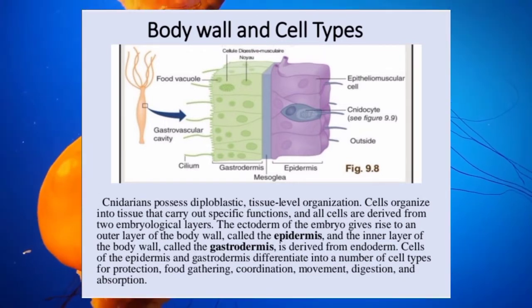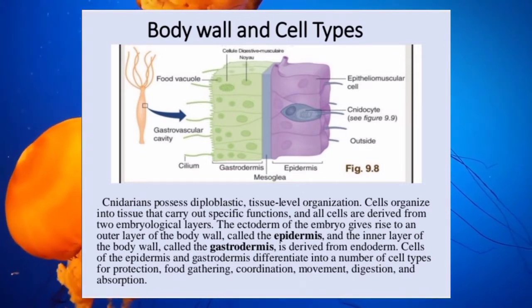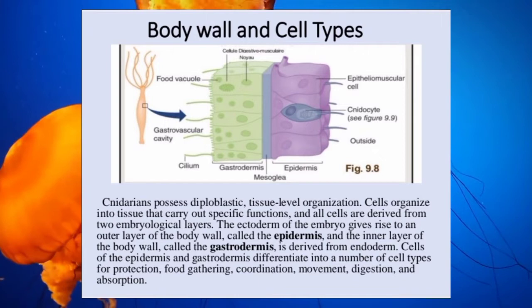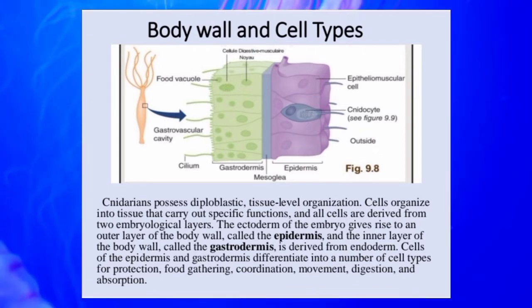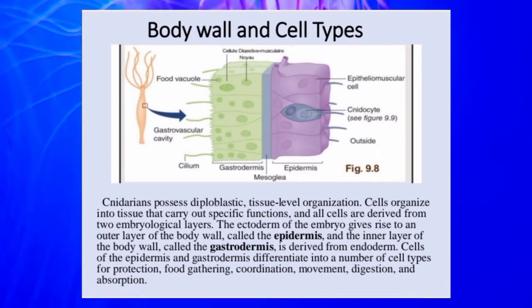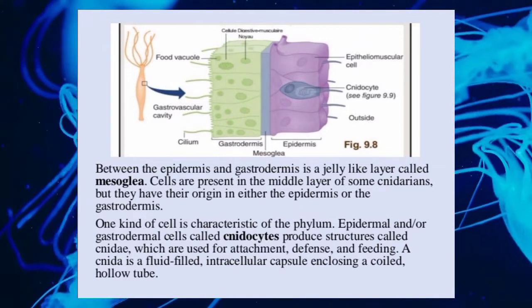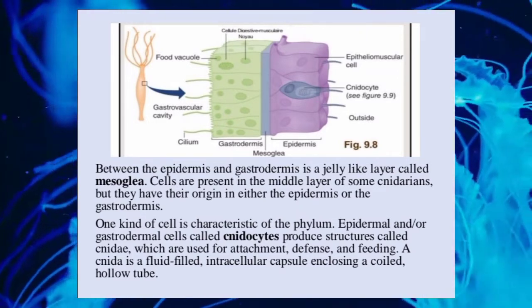Cells of the epidermis and gastrodermis differentiate into a number of cell types for protection, food gathering, coordination, movement, digestion, and absorption. Between the epidermis and gastrodermis is a jelly-like layer called mesoglea.